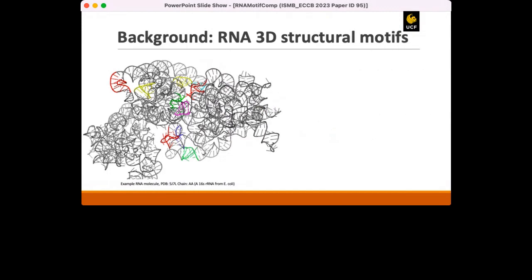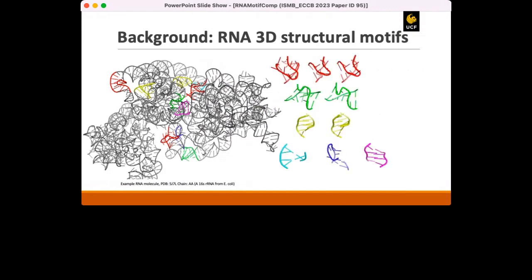As mentioned before, the red ones are named as Kink-turn motifs, the green ones are named as sarcin-ricin, and so on. So it is evident from this picture that the instances from the same motif family are supposed to have similar structures, while the instances from different families are supposed to be structurally different.